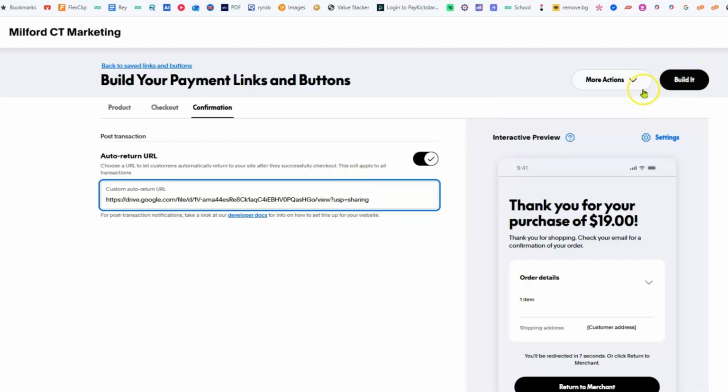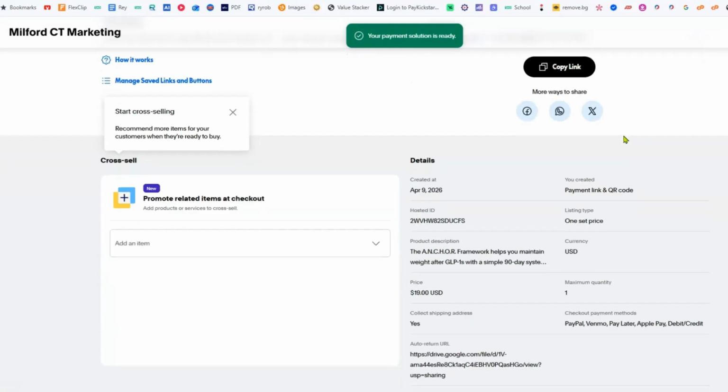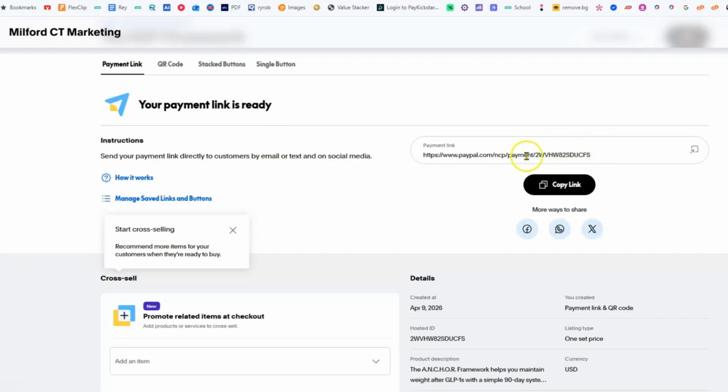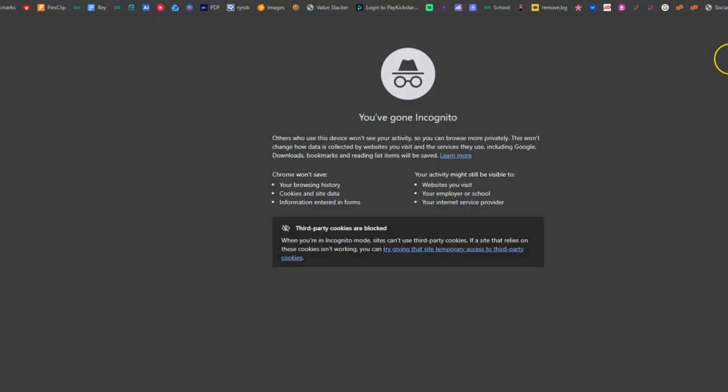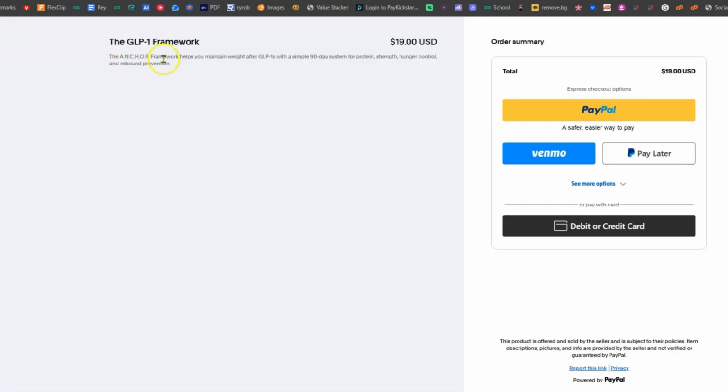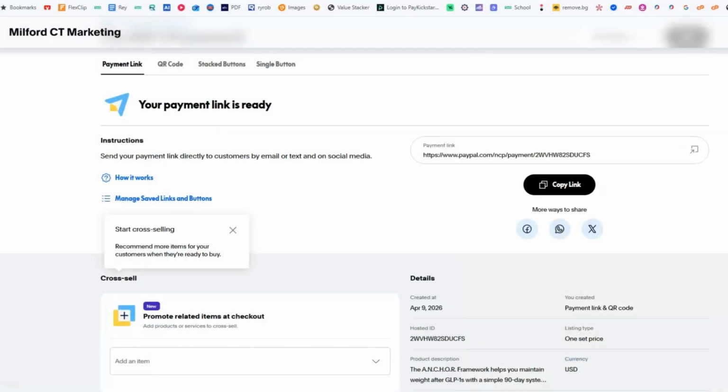And so now we're going to build it. So this is what it looks like now. And this right here is the payment link. So you copy this link. And what I usually do is go into an incognito window just to make sure it works. And it works. So here's the GLP-1 Framework, $19. And they can get it. Okay. So we know that works.